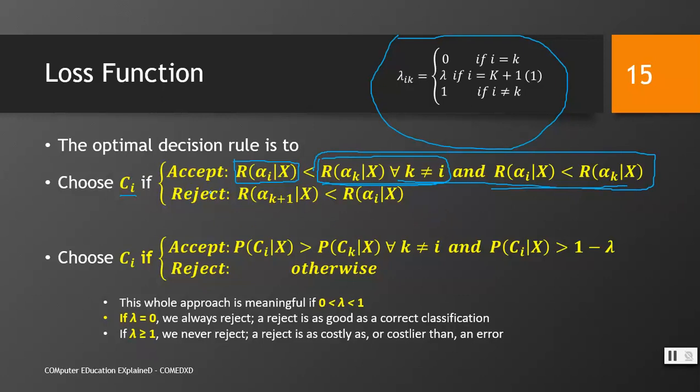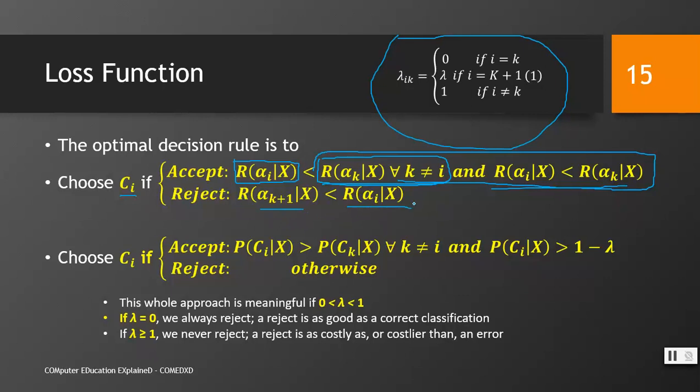And we will reject class Ci. Our algorithm will say that this given X is not associated with the class Ci if alpha k plus 1 given X is less than or equal to risk alpha i given X. What does it mean? It means that the risk of assigning class k plus 1 is less than the risk of assigning class i, right?